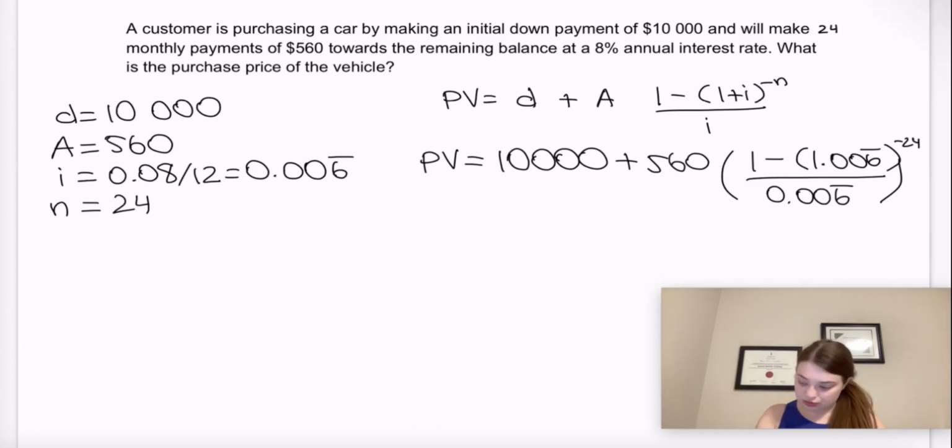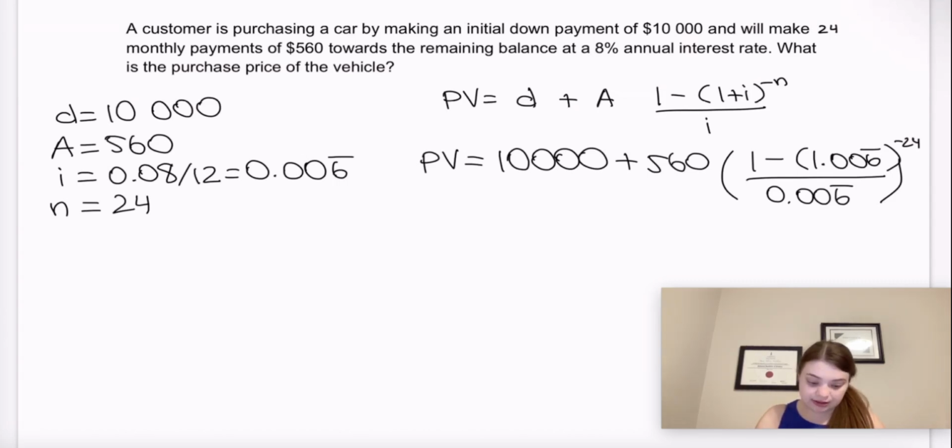And then we're going to do 1.006 repeating to the power of 24, hit equals, and then 1 minus that number, or sorry, it's negative 24, my apologies. So 1.006 repeating to the power of negative 24, hit equals.